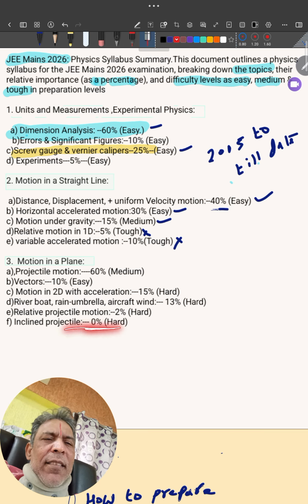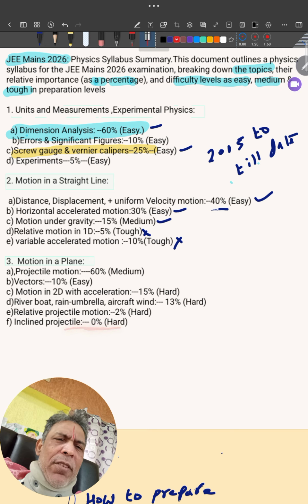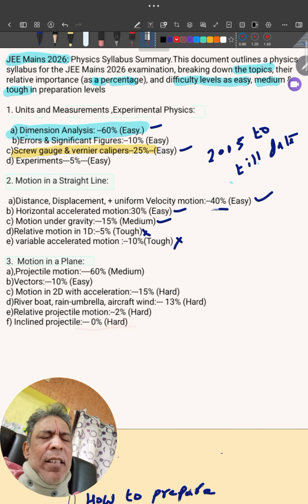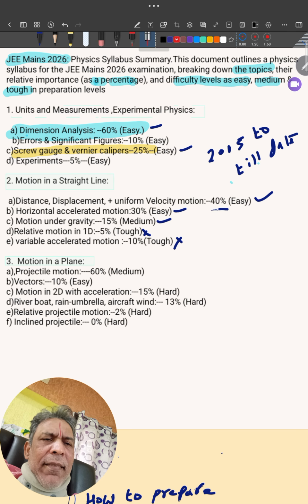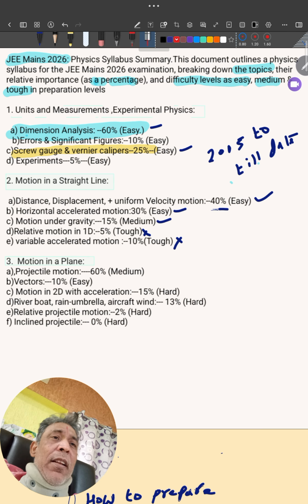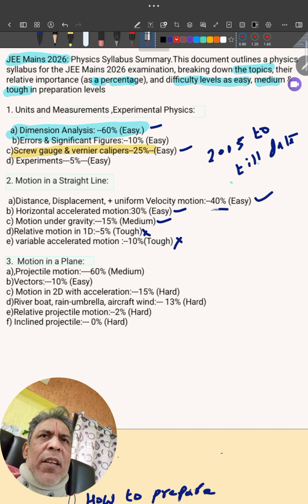Next you see one more, inclined projectile. Only one question came. I just put 0. Inclined projectile is very difficult, so I want to skip. Yes, you can skip. Relative projectile motion, 2%. Only 2 problems have been asked from 2005 till date. So can I skip this? Yes.